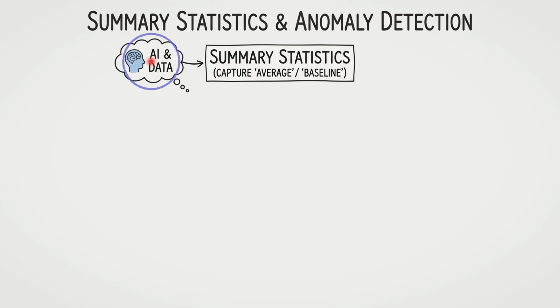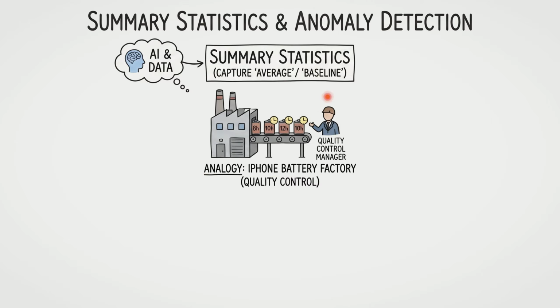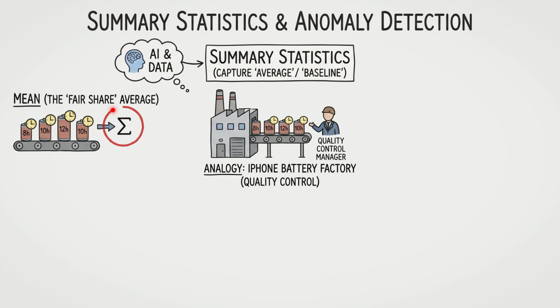identify anomalies or outliers. To understand these concepts intuitively, let's consider an analogy: a quality control manager at an iPhone battery factory. Our manager here needs to know how the factory is performing overall without testing every battery themselves. First, we have the mean, which is the mathematical average. It's calculated by adding the lifespans of all batteries produced together and dividing that total sum by the total count.